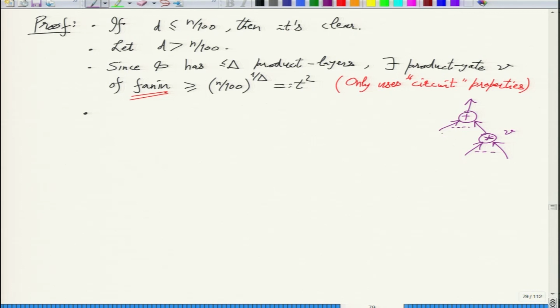So there is this part of the circuit and there is this part of the circuit, and there might be others. In this multiplication layer you have other multiplication gates and in the addition layer other addition gates. So how do you want to induct? That trick you have seen before.